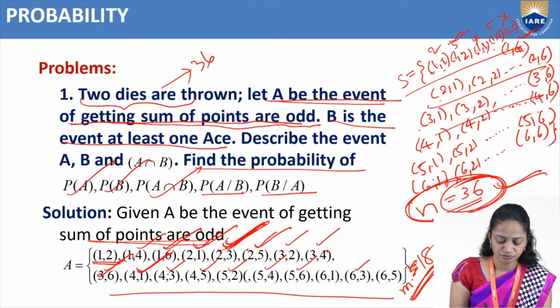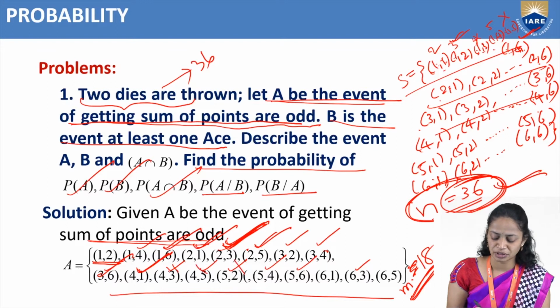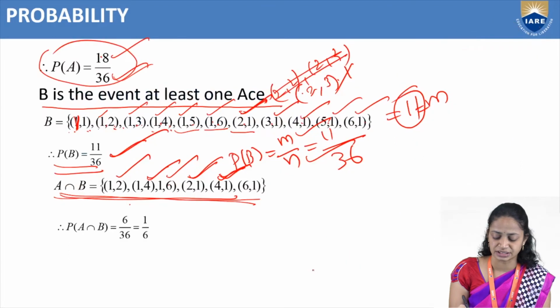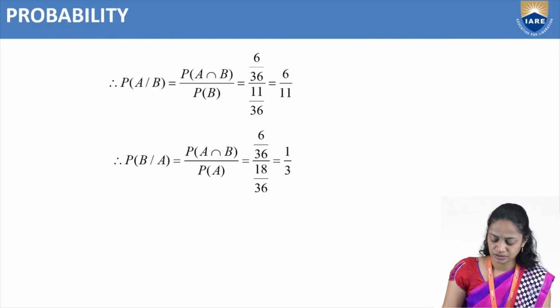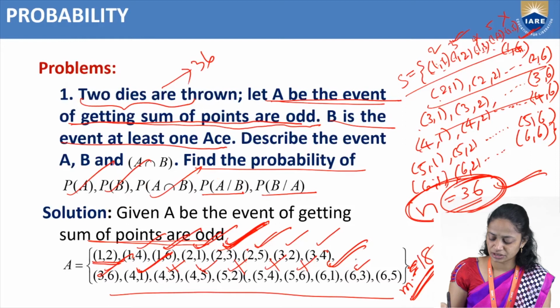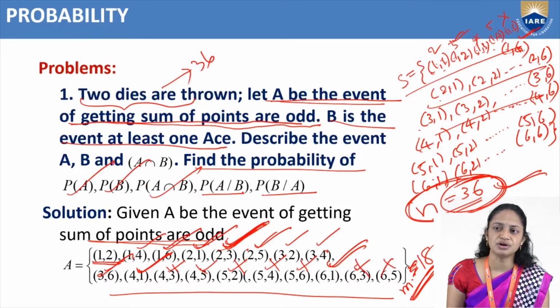Like that, 4 comma 3 is not there in B, 4 comma 5 is not there in B, 5 comma 2 is not there in B, 5 comma 4 is also not there, 5 comma 6 is also not there. But 6 comma 1 is there. So next, 6 comma 3 is not there, and 6 comma 5 is also not there.